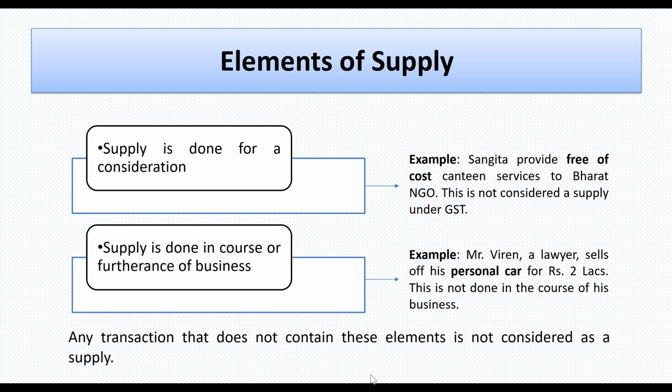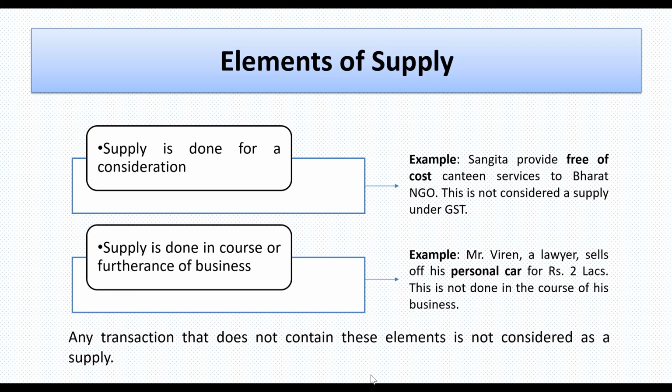Second is supply is done in the course or furtherance of business. I also tell you here the furtherance of business. What is furtherance of business? There is no definition in the law for furtherance of business. It is not defined in the law, but it is generally used for something which is for the business, which is for the promotion of business, and which is for the running of the business, which is essential for the business. That is called furtherance of business.